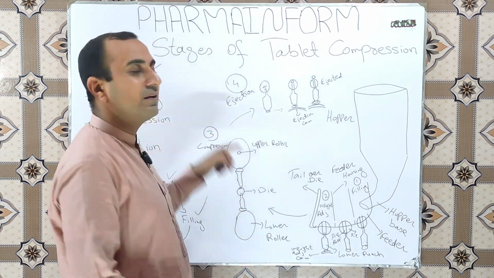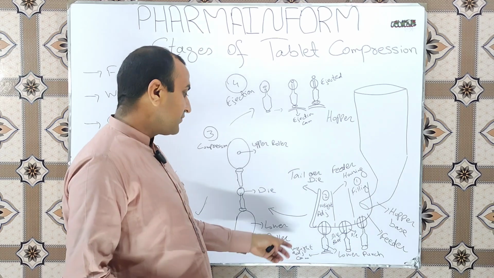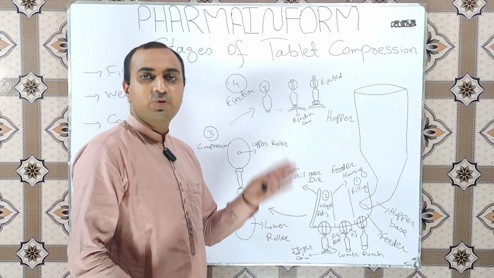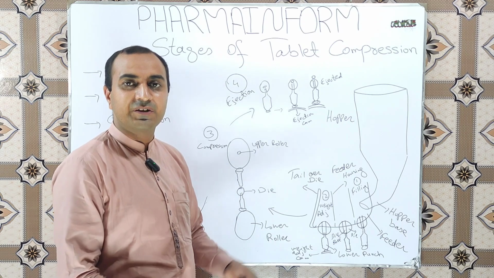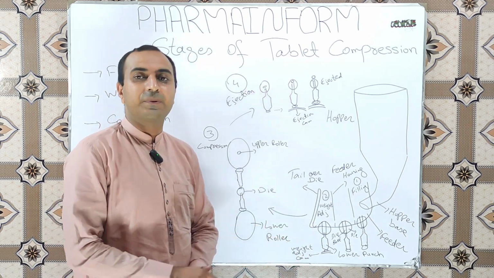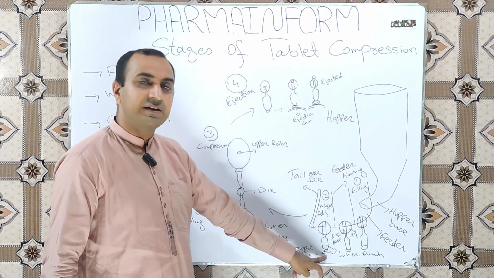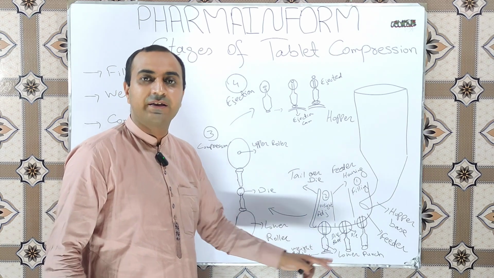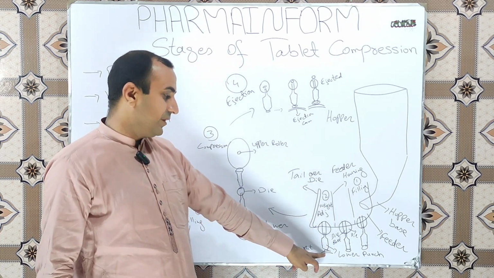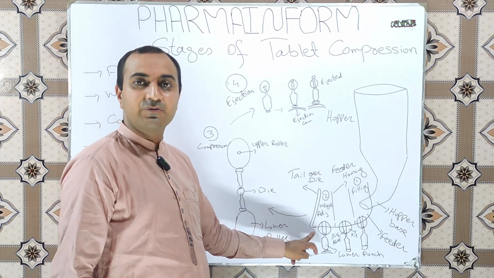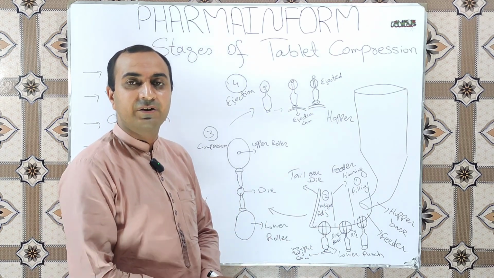Second stage is weighing or weight adjustment. In the second stage of tablet compression, we adjust the weight of our tablet according to the batch manufacturing record. How is the weight of the tablet adjusted? For this, a weight adjustment cam is installed in the compression machine, and when the lower punch passes over the weight adjustment cam, extra powder or granules are removed from the die.